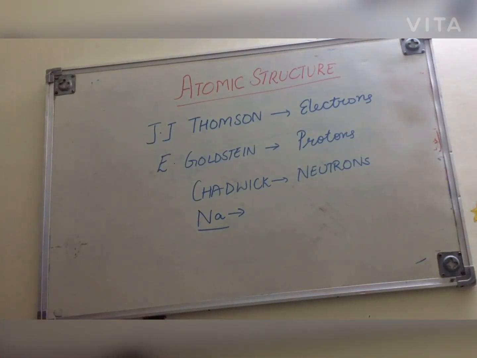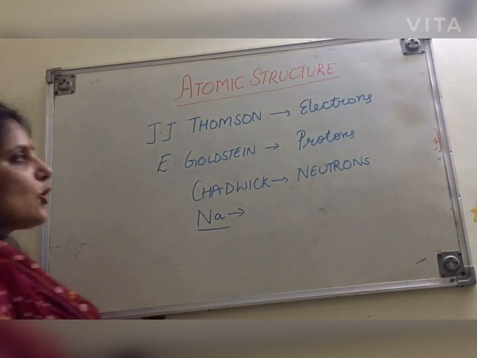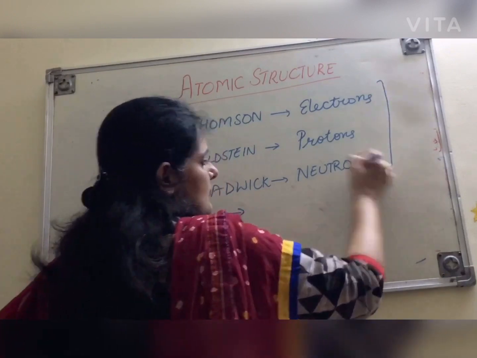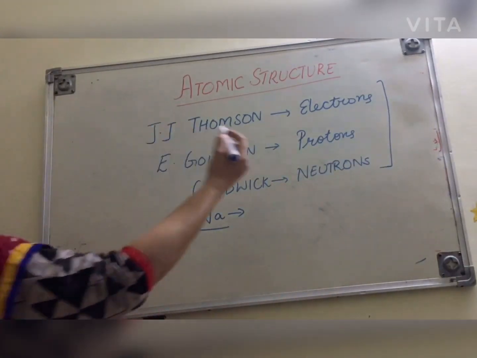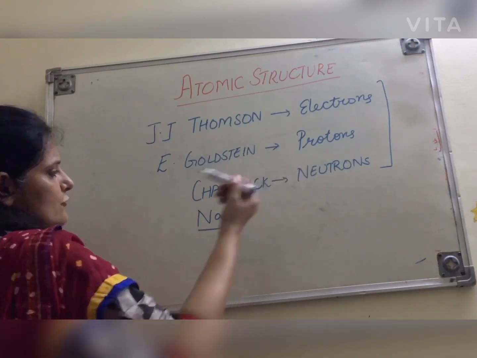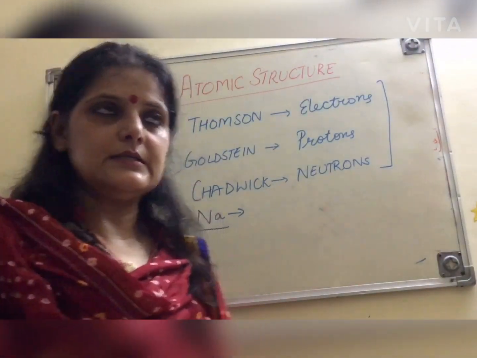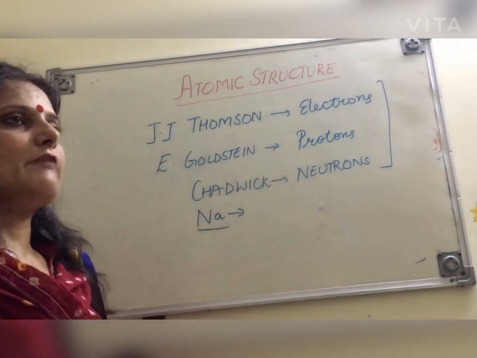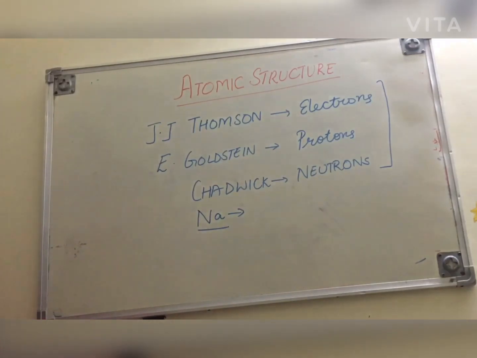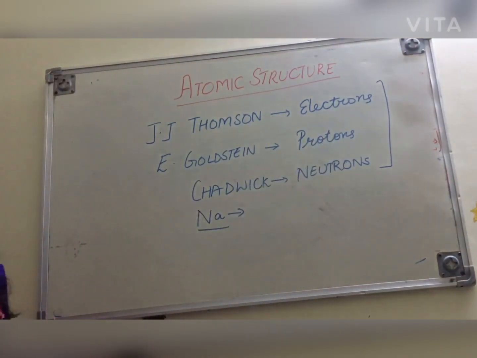First of all, it was said that atom is an indivisible smallest particle, but later on subatomic particles were discovered. Electrons were discovered by J.J. Thomson, protons by E. Goldstein, and neutrons by Chadwick. Various theories were put forward by scientists to explain the structure of atom: what an atom looks like, and how these subatomic particles are arranged in an atom.